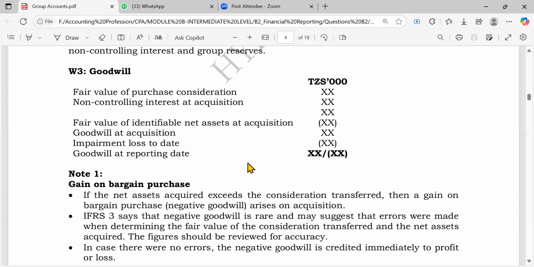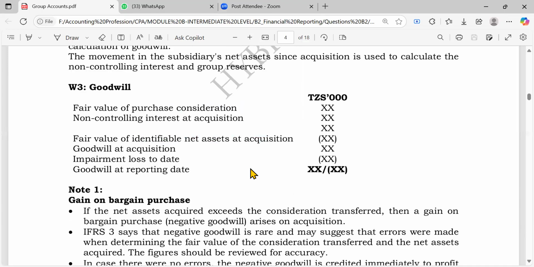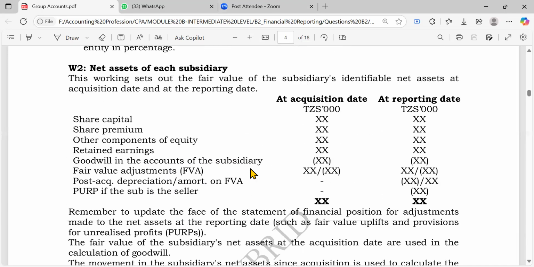Of the subsidiary, okay? Now let's compute that one for the subsidiary. So how to deal with it, right? I told you that net assets equal equity. So you go and take the carrying amount of equity in the books. After getting that, maybe share capital, premium and other components of equity, for example, and retained earnings, of course.